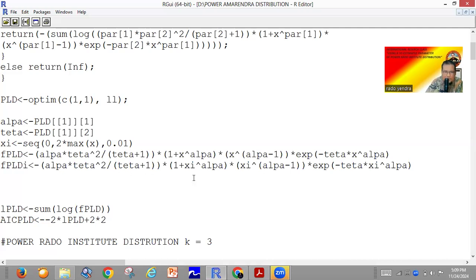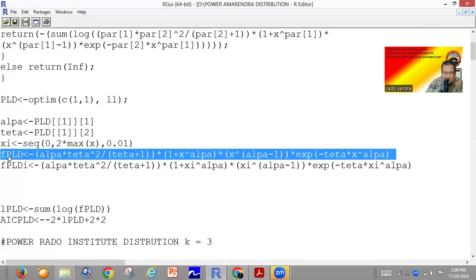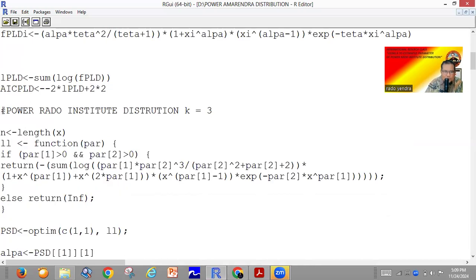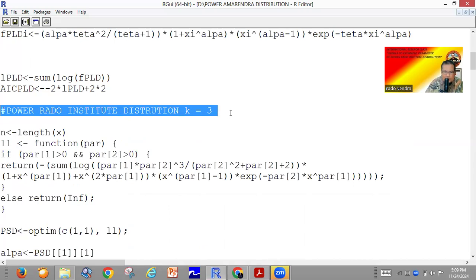Okay, we need a lot of data for the xi. For this one, we use it to find the IC, or the value of the -2 log likelihood. Okay. So after that, we try to create the coding for the power Rado Institute distribution for k equal to 3.